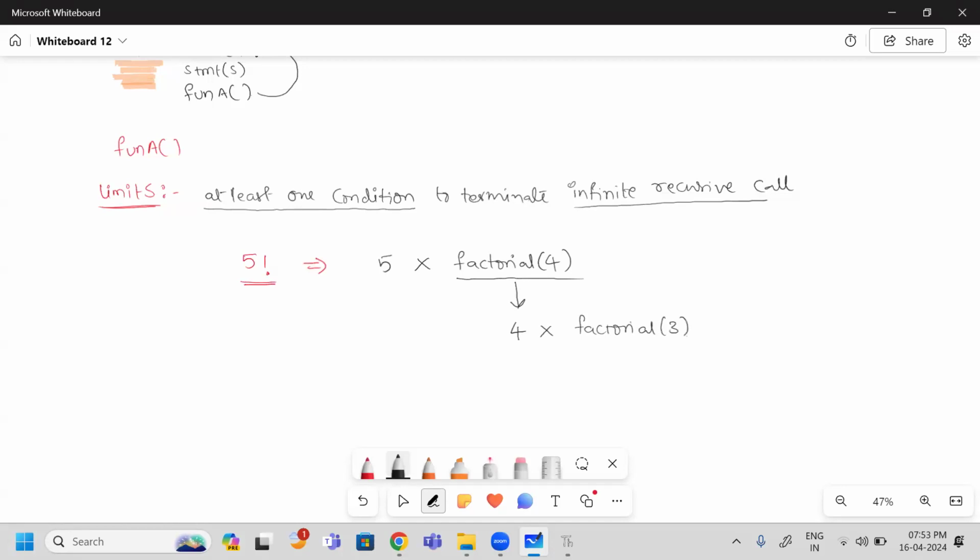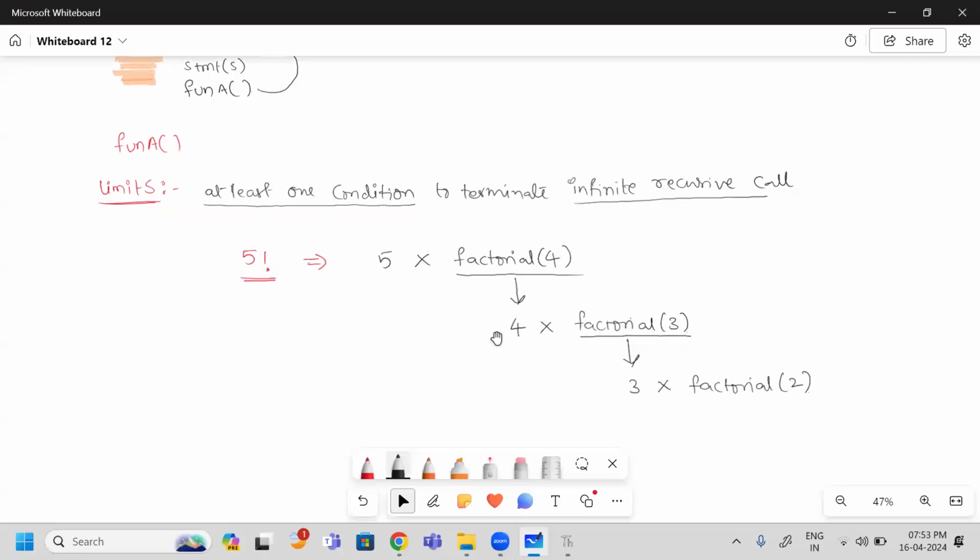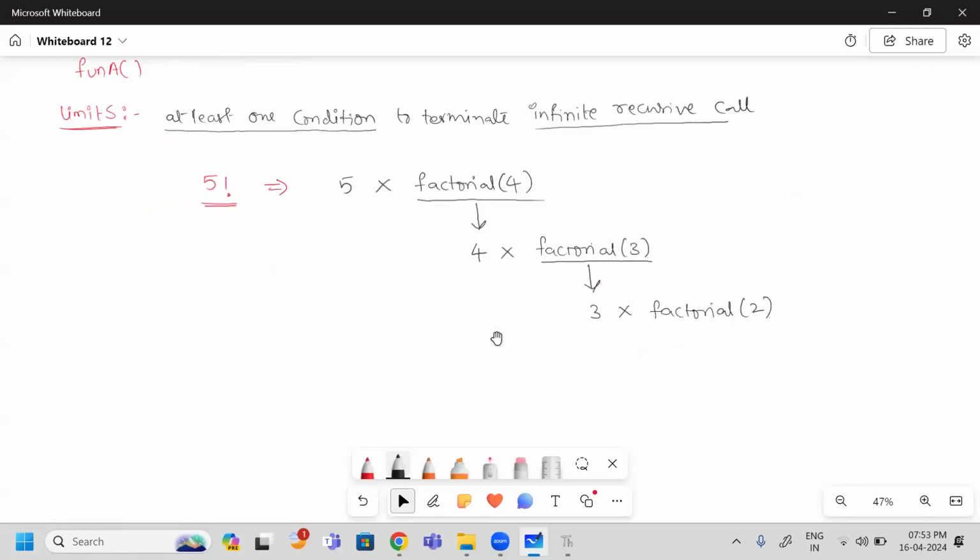Factorial of 3. Yes, may I know factorial of 3 directly? I don't know. Then what can I do? Next, I am going to multiply 3 value with the factorial of 2. Yes. May I know factorial of 2 directly? I don't know means my program does not know. Then what can I do? Again, I am going to find 2 factorial, 2 into factorial of 1.